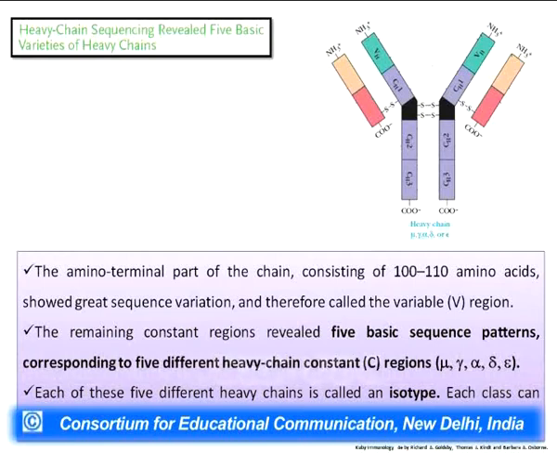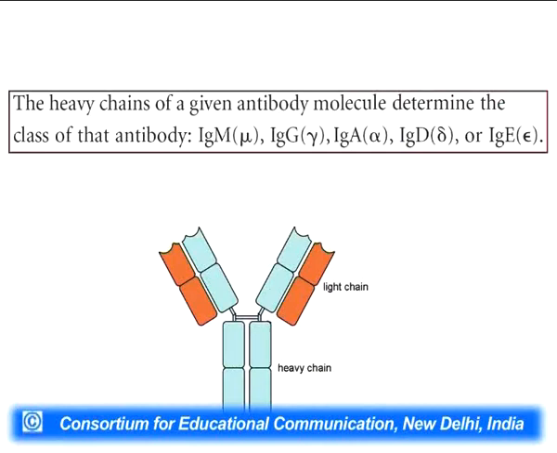On the basis of these 5 basic sequence patterns, the antibodies were classified into 5 major classes, called the isotypes. So these heavy chain constant region sequences gave the class of the antibodies, and the antibodies are now classified into 5 major categories.